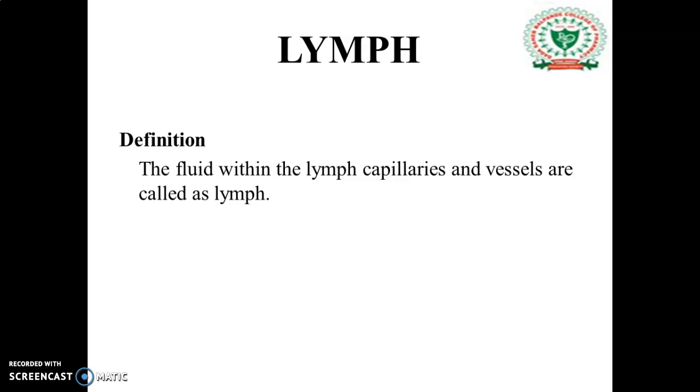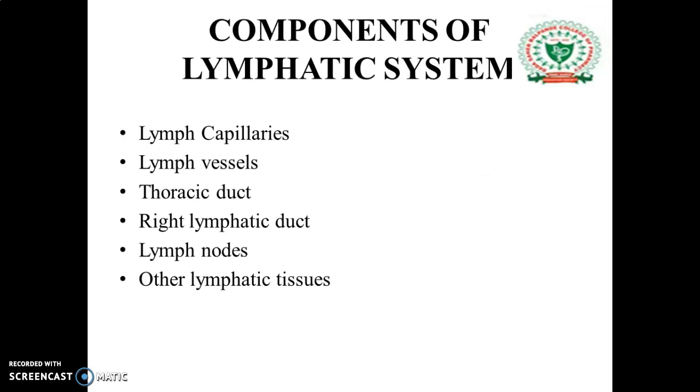Lymph is a clear, colorless body fluid that forms and drains into the blood. It has a composition similar to blood plasma but different in concentrations. That is lymph. The components of the lymphatic system are lymph capillaries, lymph vessels, thoracic duct, lymphatic duct, lymph nodes, and other lymphatic tissues. The first two, the lymph capillaries and lymph vessels, carry the lymph away from the body.